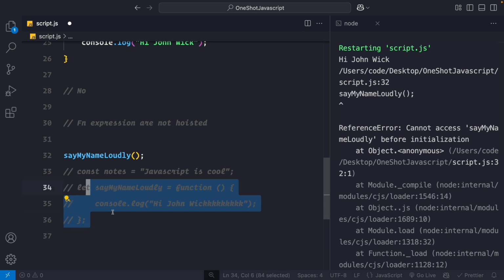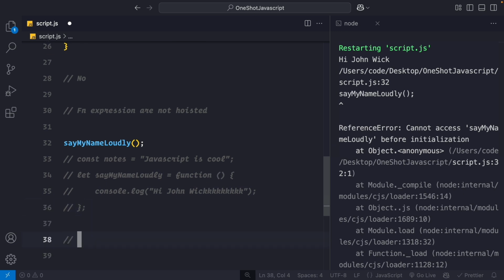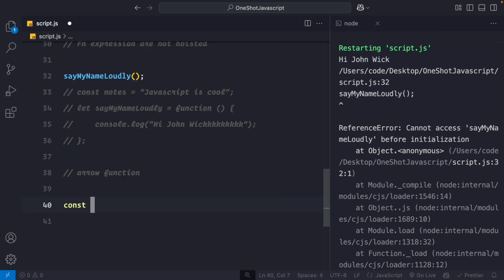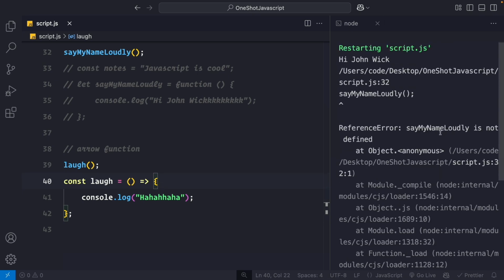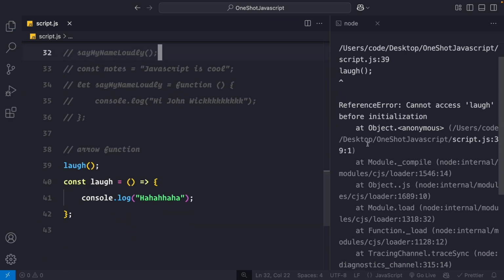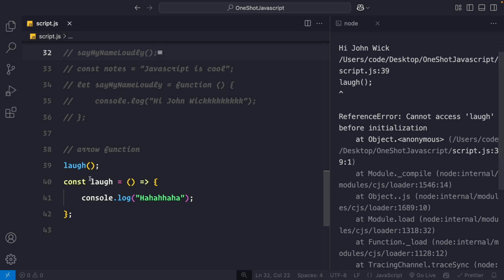Similarly, an arrow function is also not hoisted because an arrow function is also stored in a variable. So if I say const laugh equals an arrow function that logs ha ha ha, and if I try to access it here, we will get an error. I'll have to comment this one out. See, we get cannot access laugh before initialization, because const laugh is still a variable that has an arrow function. So the variable is laugh, and the value is the arrow function.